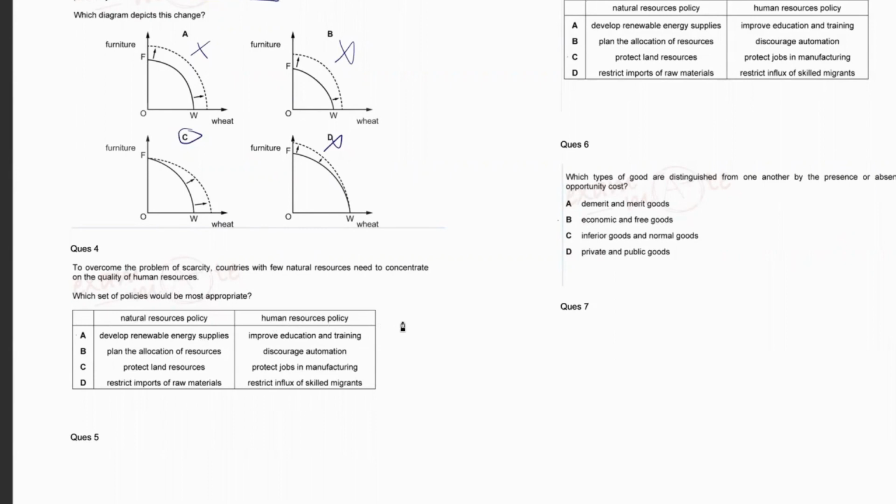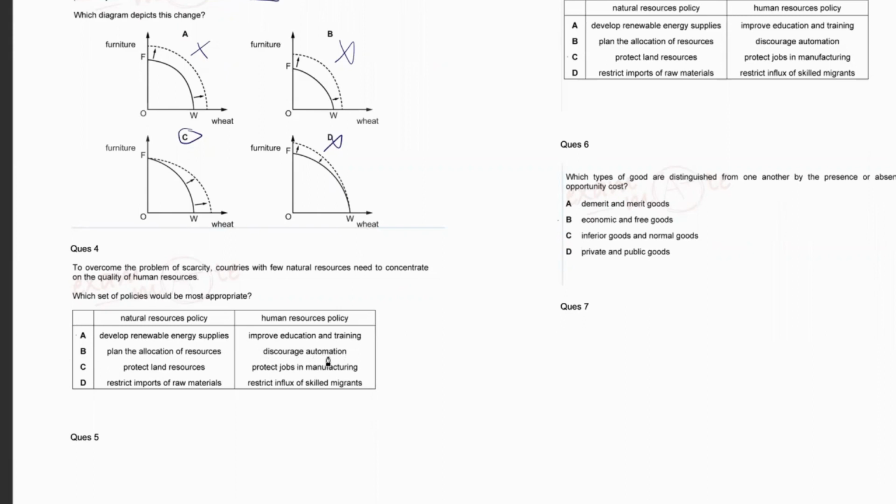So in this case, how do you answer such a type of question? I really don't know much about natural resources policy. So it would be wise for me to look towards a table that says human resources policy. Now, if you look at all these options, discourage automation. Even if you discourage automation, we're looking at option B, right?